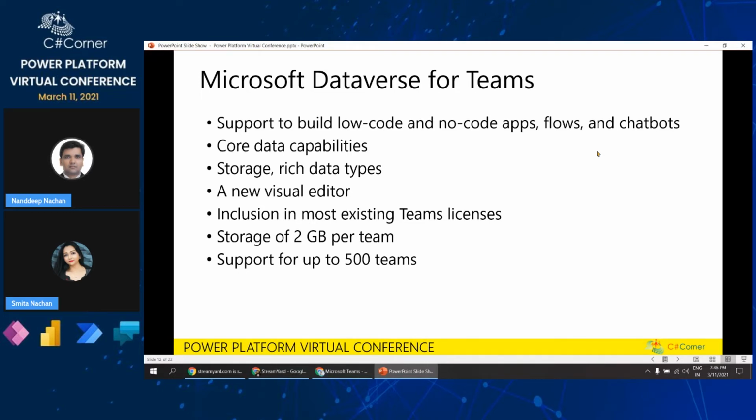It offers storage of rich data types with enterprise capabilities and one-click solution deployment, a new visual editor that makes it even easier to define and populate table data, and enterprise security that's easy to use and aligned with the approach used in Teams. It is included in most existing Teams licenses, with storage of 2 GB per team and support for up to 1 million rows. It supports up to 500 teams.